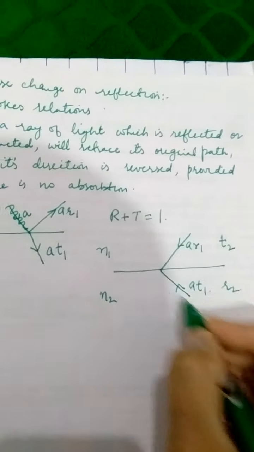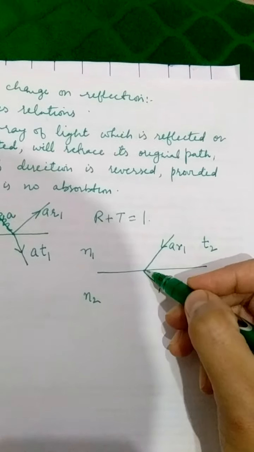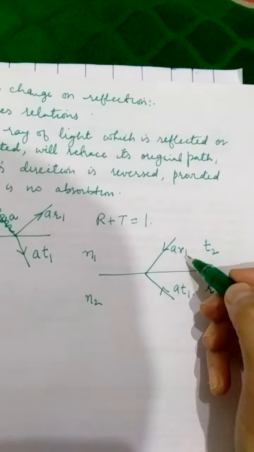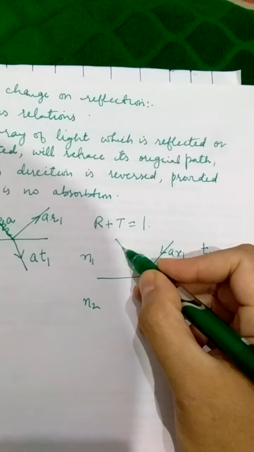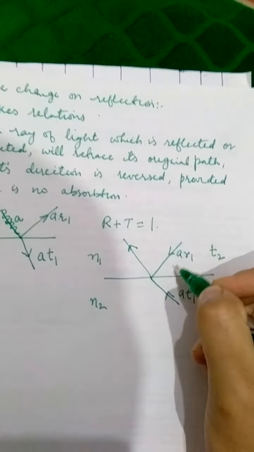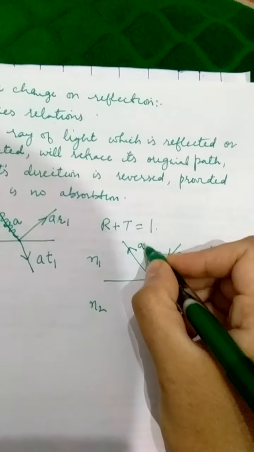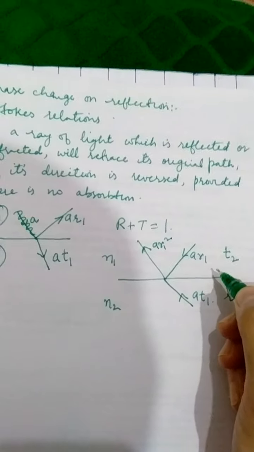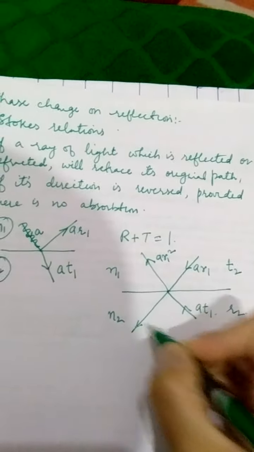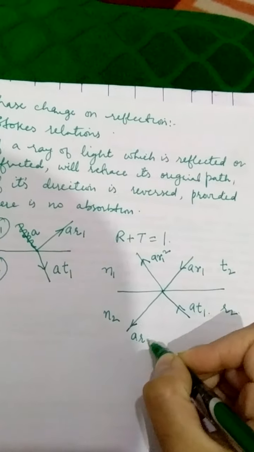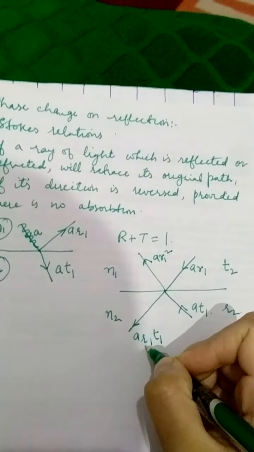Now let us see what is the fate of these rays. Let us pick up the case of this incident ray. It has an amplitude of AR1. A part of it gets reflected. What will be the amplitude of the reflected part? It will be AR1 times R1, so it will be AR1 squared. A part of it will be transmitted. What will be the amplitude of that part? It will be AR1 times T1, because that is the transmission coefficient.